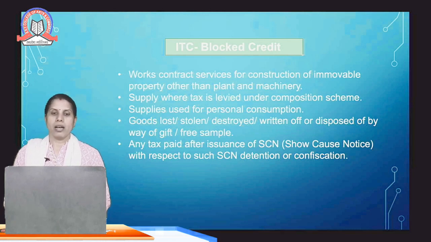So the ITC he can avail is only for the 9 TVs which he has actually used for commercial purposes, that is, to resell to the final consumers. But on the one which is used for personal purposes, the ITC cannot be claimed. So the ITC is not available for personal consumption.